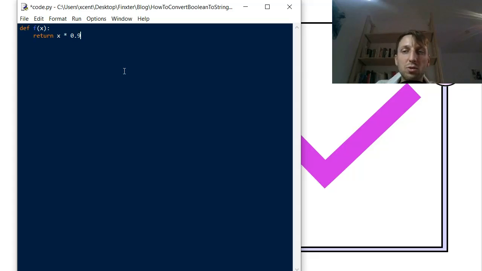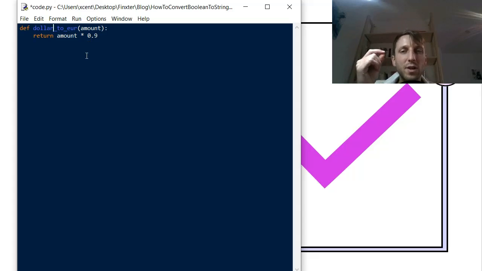The second tip is to choose unambiguous names. So maybe you think that dollar_to_euro is a good naming, and it is descriptive.